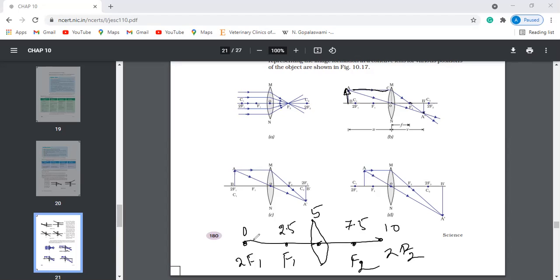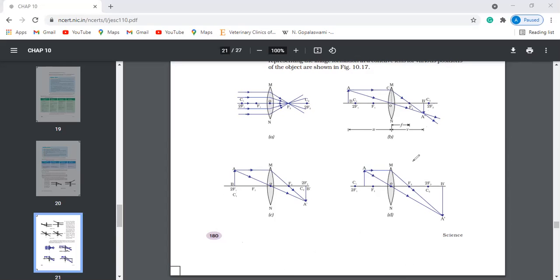If you keep the candle here, it goes like this and like this, and one more through the center, so you will get it exactly. If you just try to draw casually, it won't come out. That's why you have to take exact distances, because the distances between these are always the same. If you take them in a random way, you will not get it exactly. Okay, fine, so this is one case.